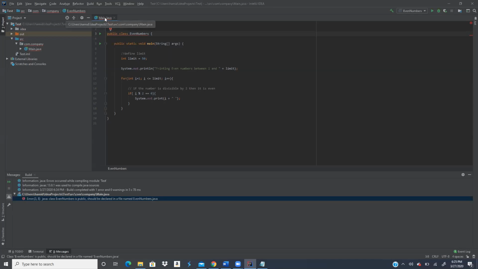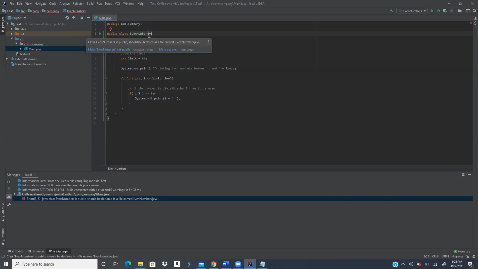They're telling me to change the file name, right? Change the name of Main.java to EvenNumbers.java, the same as the class name.